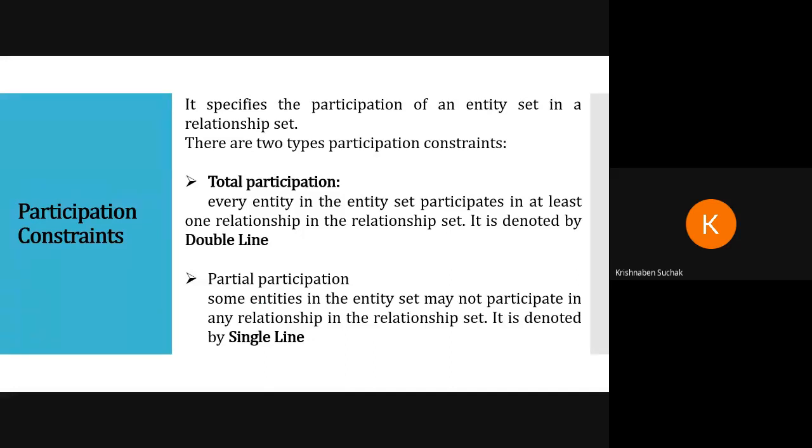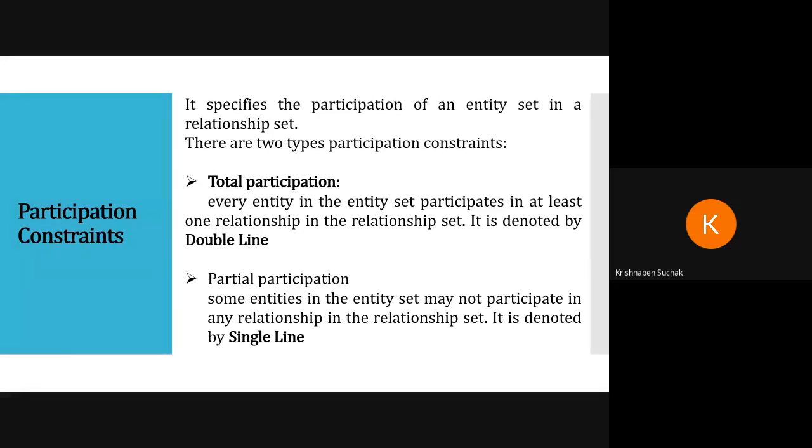What is participation constraint? How one entity is participated to another. Okay, how one thing is participated to another thing via relationship set, that is participation. It specifies the participation of an entity set in a relationship set. There are 2 types of participation constraint. First one is total and second one is partial.